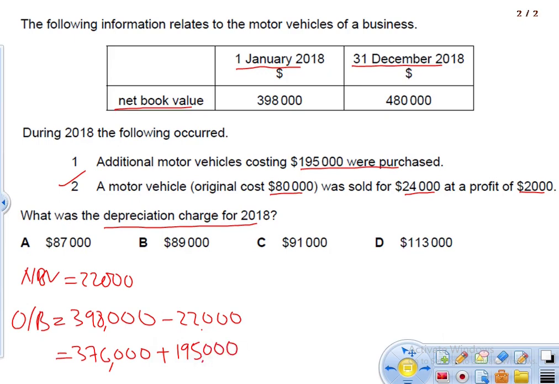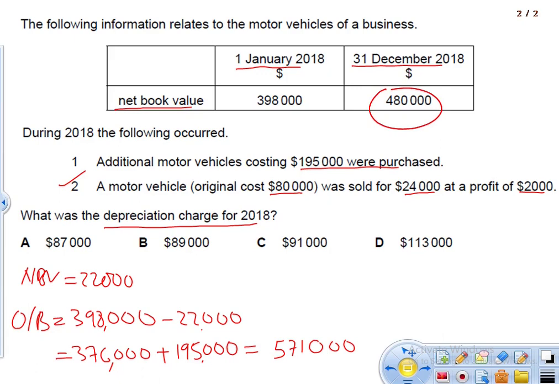When we do this, it should give me a value of 571. But according to our book, the value is only 480.